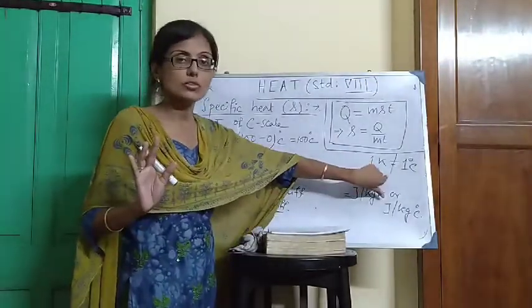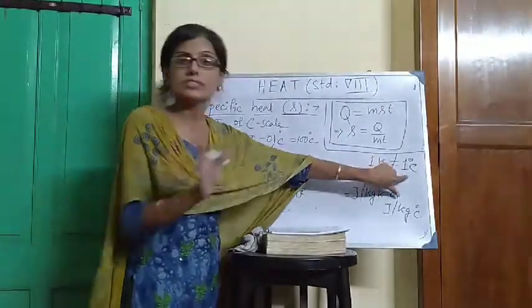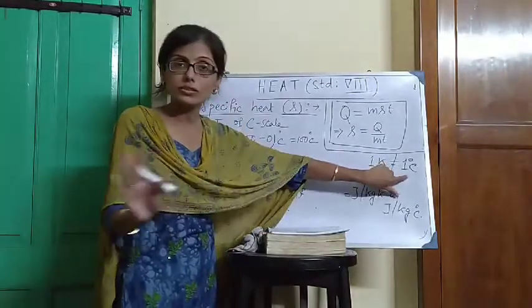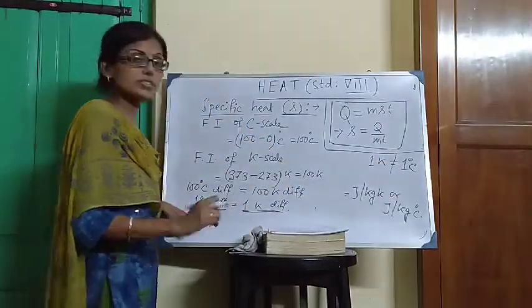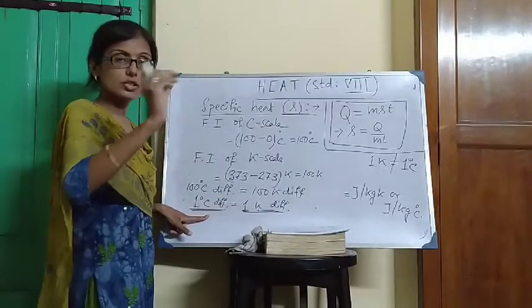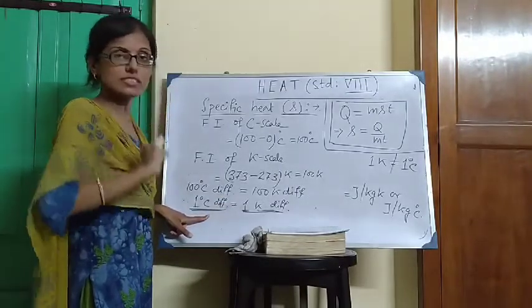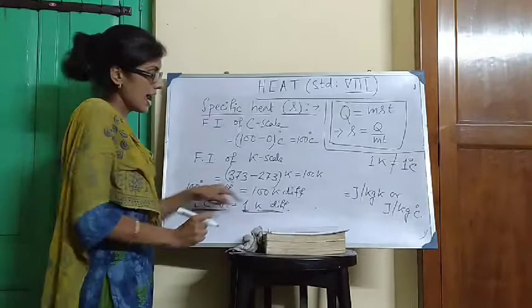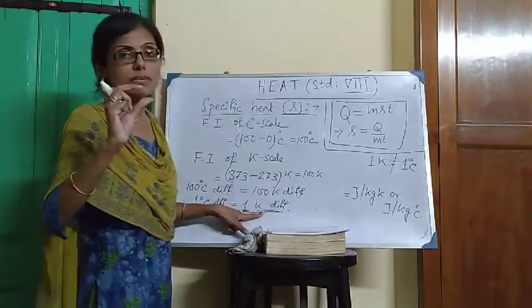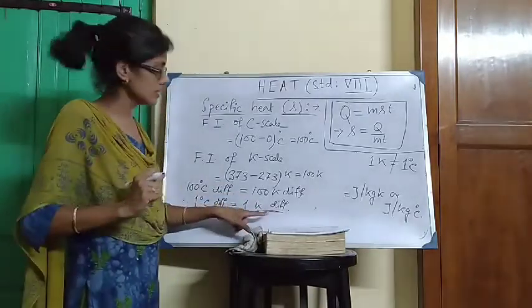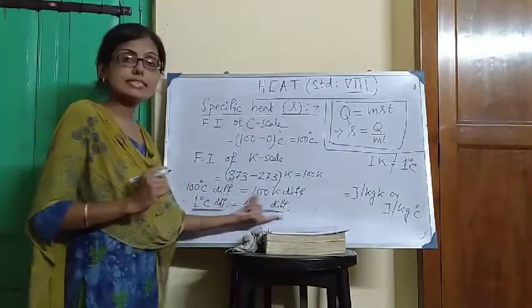Particular temperatures are not the same. 1 Kelvin and 1 degree Celsius are not the same. But 1 degree Celsius difference means the change between two successive readings in the Celsius scale, and the difference between two successive readings in the Kelvin scale is the same.